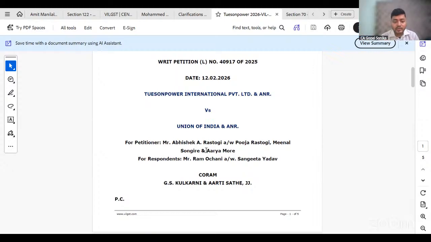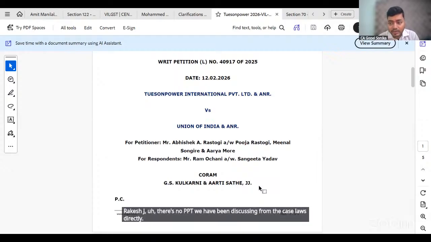Yes, Siddhant, very rightly put. There are two, three questions in chat also. Rakesh ji, there's no PPT. We have been discussing from the case laws directly. There's no PPT to share.